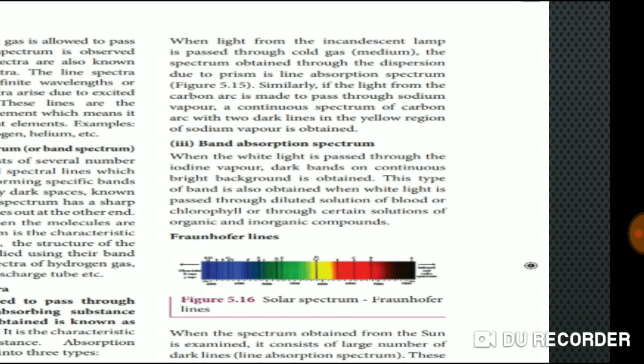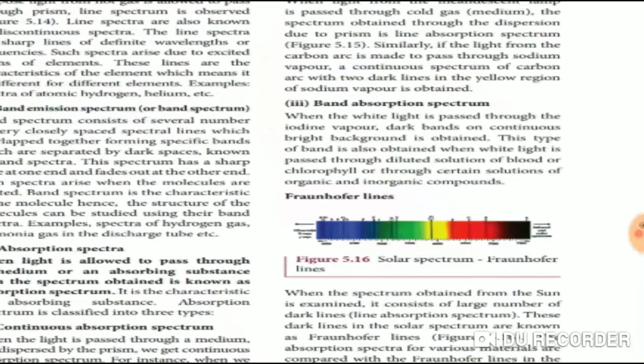Band absorption spectrum. Other mediums are blood, diluted blood solution, or organic and inorganic compounds. From this medium we will get which spectrum? Band absorption spectrum.